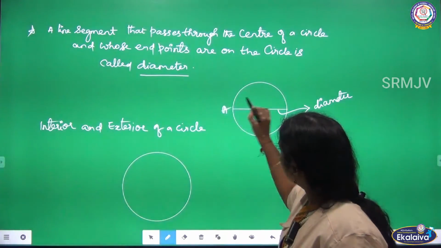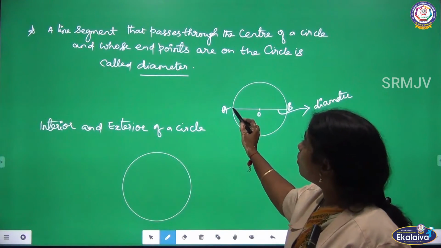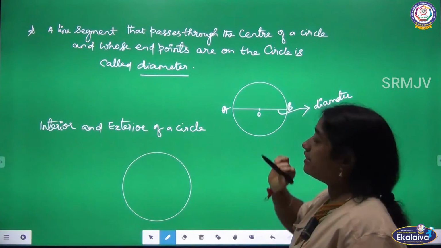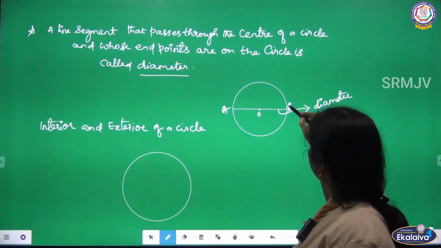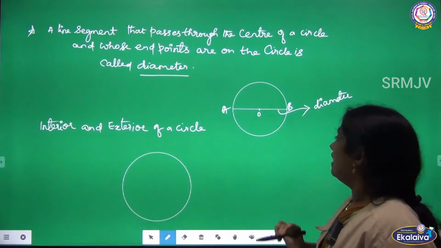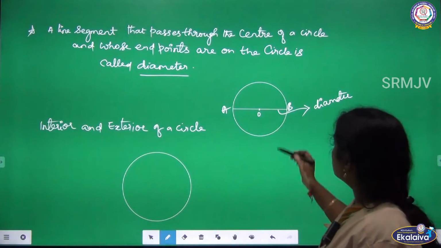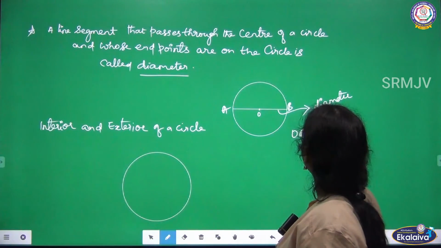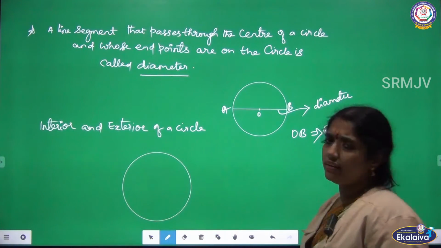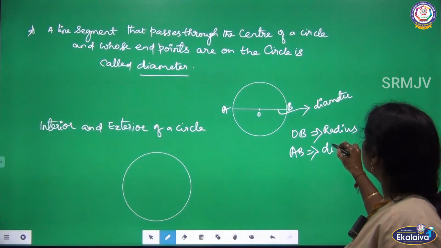But a starting point is also, for example, I marked these to be A and B. My starting point is also on the boundary of the circle, as well as my end point is also on the boundary of the circle. Then joining by the line segment, it is a diameter. Suppose here OB is a radius. Got it? And AB is a diameter.